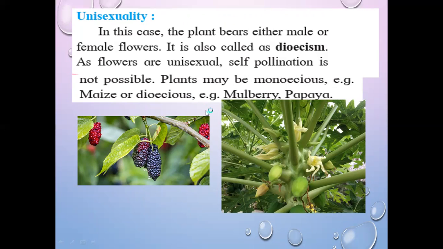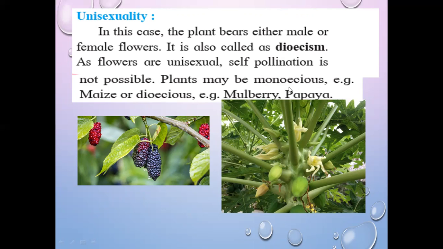One plant is having only male flowers, that is male plant, and another plant is having only female flowers. Dioecious means two separate plants. Male plant is separate, female plant is separate.